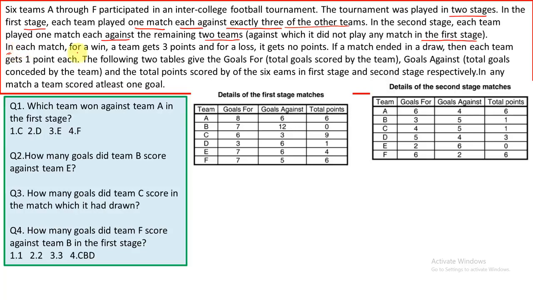Now further, in each match, for a win, a team gets 3 points. For a loss, it gets no point. If a match ends in a draw, then each team gets 1 point each. The following table gives the goals for, that is total goals scored by the team, goals against, that is total goals conceded by the team, and total points scored by the six teams in the first stage and the second stage.